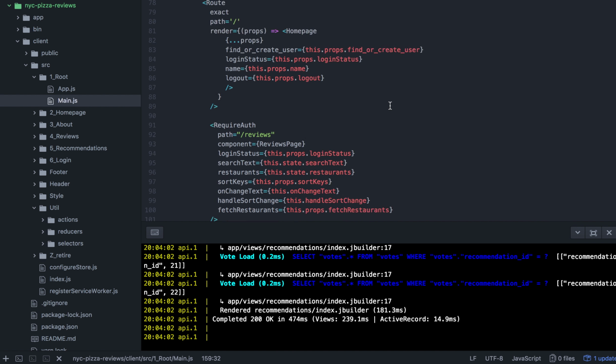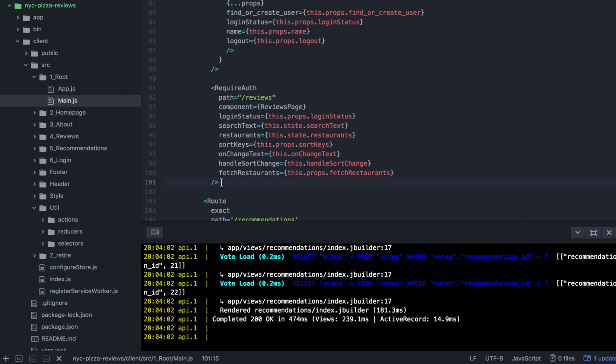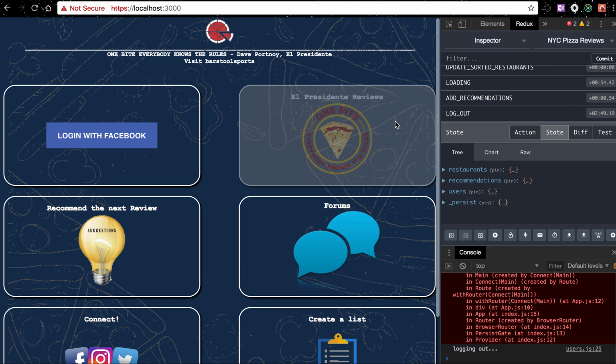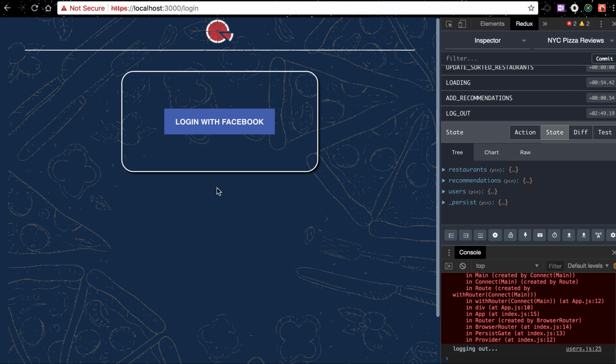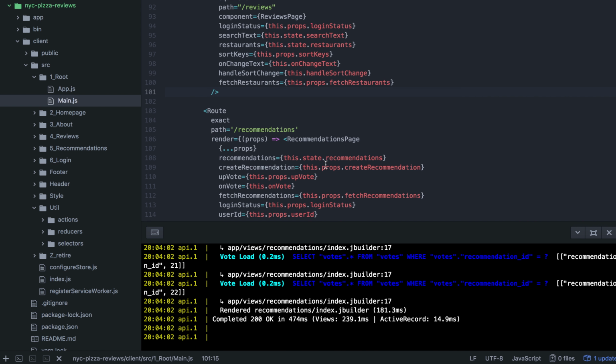child. And here I have require auth, which is pretty much restricting my users from viewing the reviews page if they're not signed in. So I can show you what that looks like. So if I sign out and I click on El Presidente Reviews, it will prompt me to log in. So that is my require auth component.